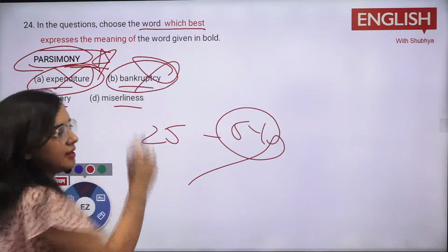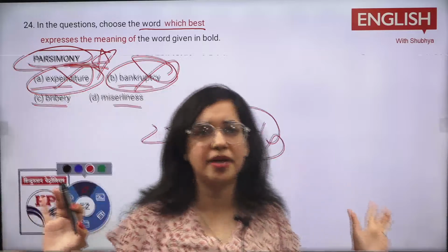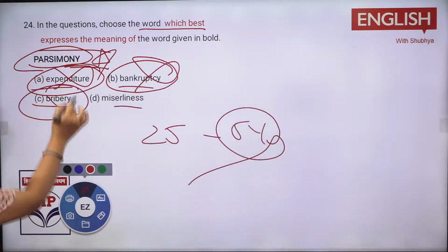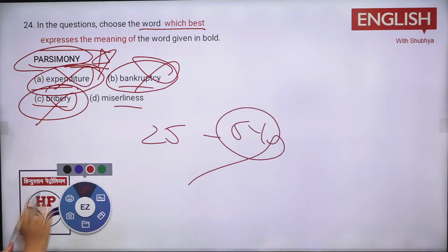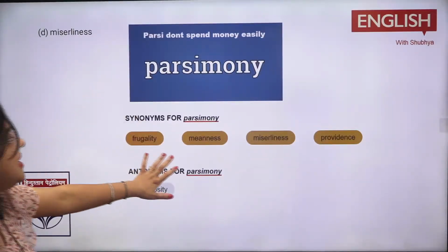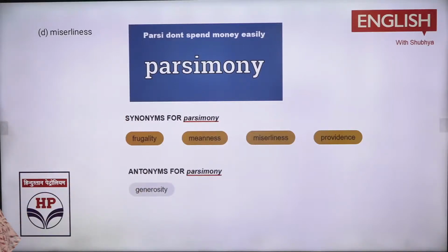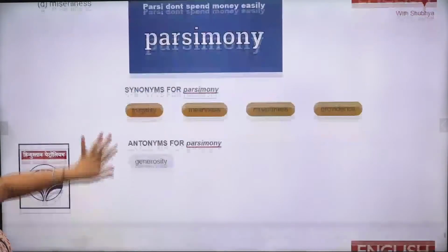Bankruptcy, दिवाला निकलना, ठीक है? The person who has given all the money, तो वो भी आ जाएगा, right? Next is bribery. Bribery भी गलत आ जाएगा. Last option is your miserliness. Miserliness is, in simple words, the one who does not spend much money. So same way you can note it down as parsimony is someone who has meanness, miserliness, providence, frugality, right? And antonyms is someone who is very generous, who is very kind. So that is your parsimony.